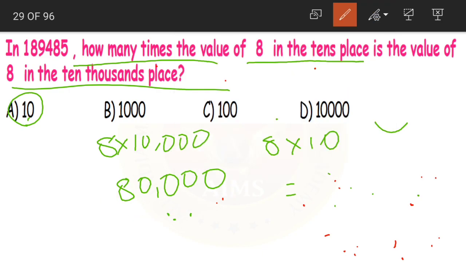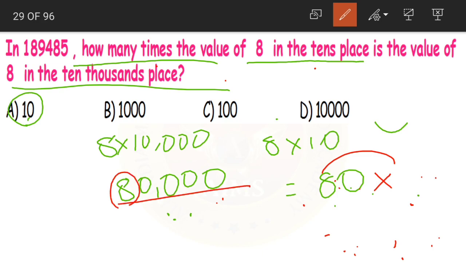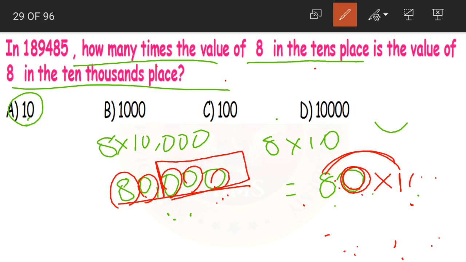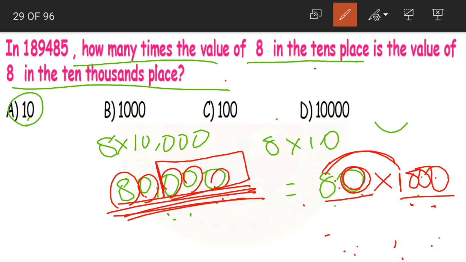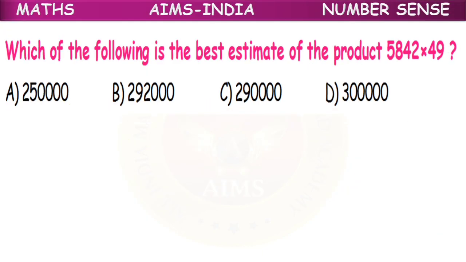And the other way is, now we know by multiplying with what means we have 80,000. So 8 ones are 8. Now after 8 we have 1, 2, 3, 4 zeros. But here we are having only 1 zero. So how many zeros are we missing? 3. So after 1 I will just place 3 zeros. So it will give me my 80,000. 80 into 1000 is equal to 80,000. 8 ones are 8, and then we need to have 4 zeros. 1 is already here and 3 are kept after 1. So 80 into 1000 will be the correct answer.